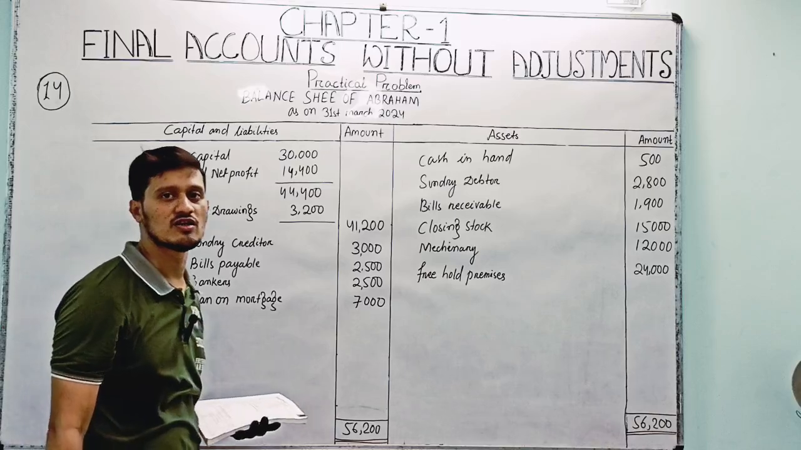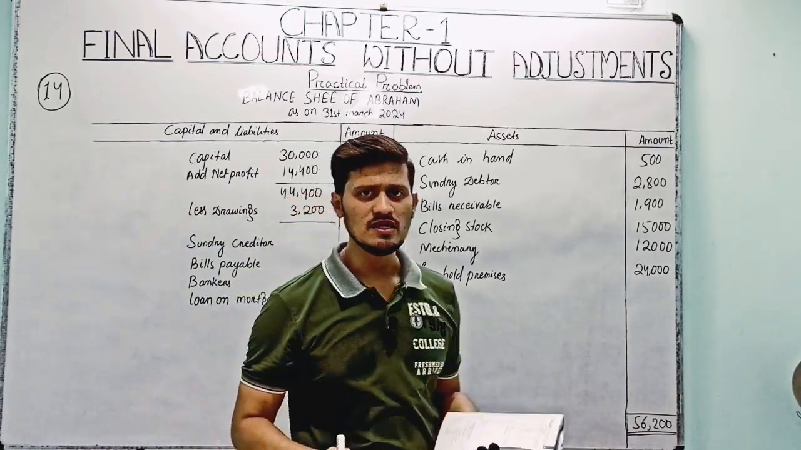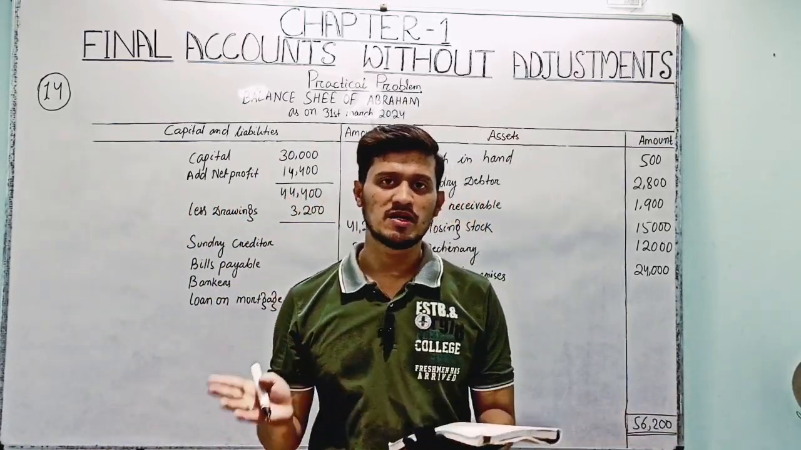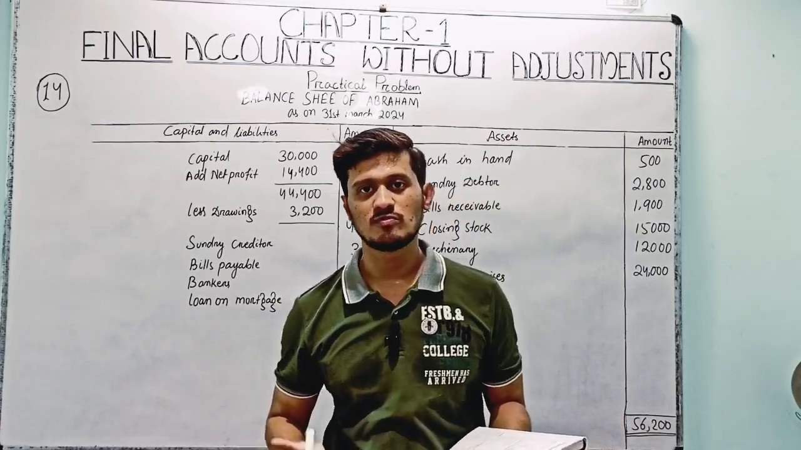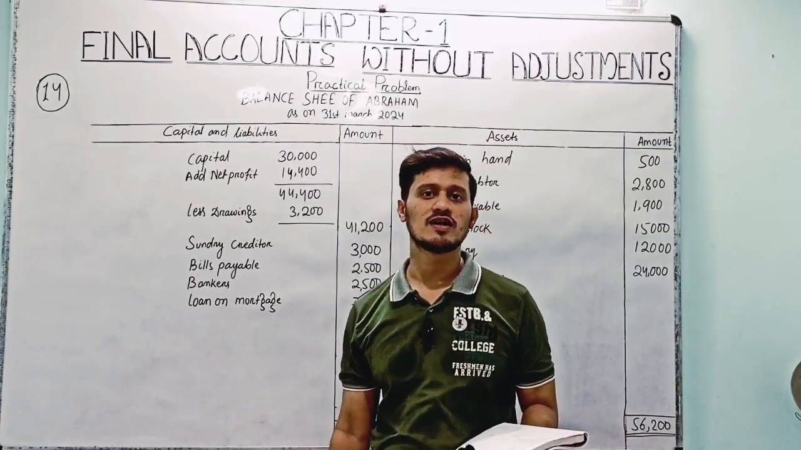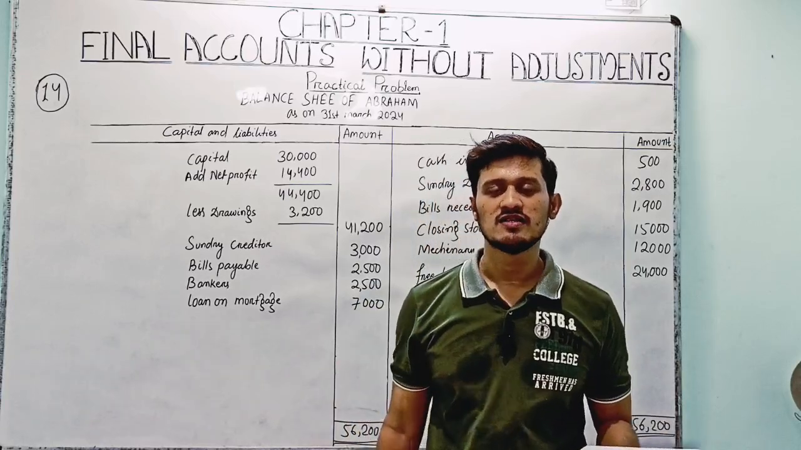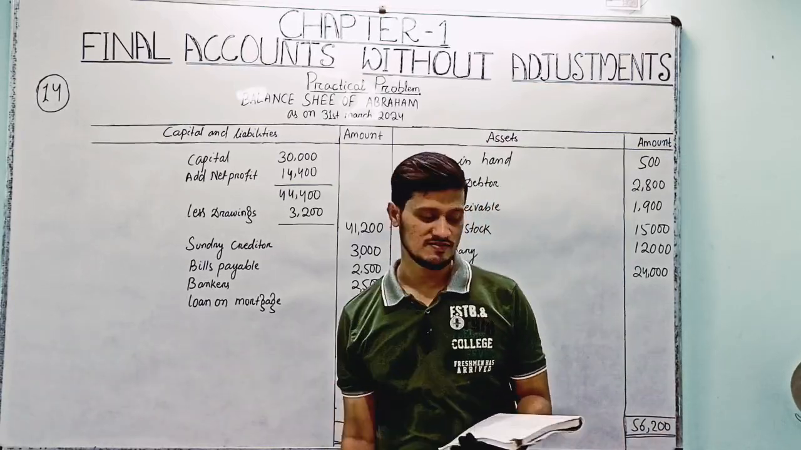If it is not equal, then your calculation is wrong, maybe something is wrong in the trading account, maybe in the profit and loss account, or maybe in the balance sheet, right? So the balance sheet confirms that you have prepared the accounts perfectly, right? Now you take a screenshot.